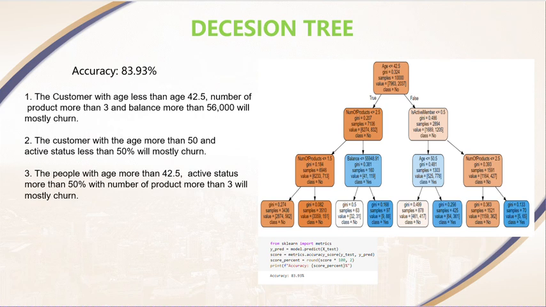Second, customers with age more than 50 and active level less than 50% will mostly churn. Next, customers with age more than 42.5, active status more than 50%, and number of products more than 3 will mostly churn also.